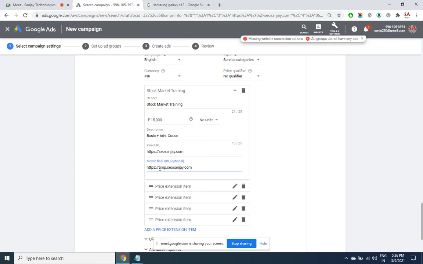AMP stands for accelerated mobile pages. The site version for mobile will be slightly different, it is going to be lightweight. So in case your site is AMP compliant, then you can give the AMP URL. Or you say no sir, I have the same design, only I have a responsive theme, then the address will be the same. The design will change, the elements will get automatically adjusted to the user screen.